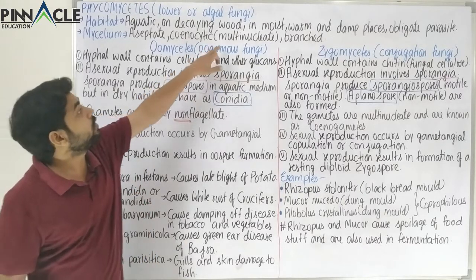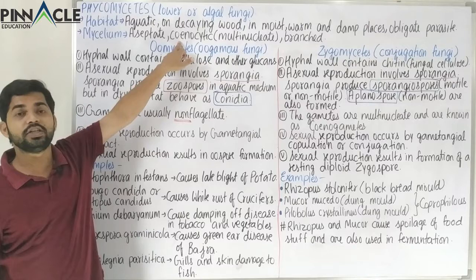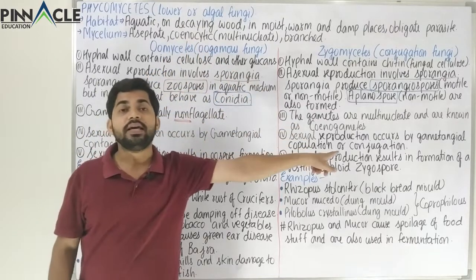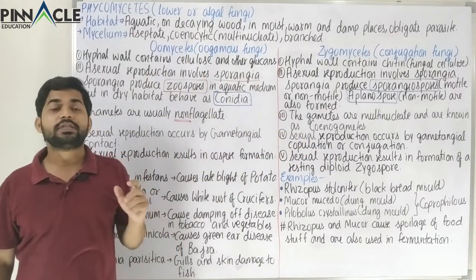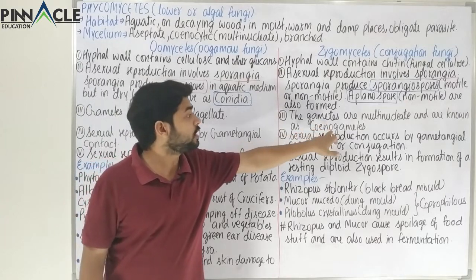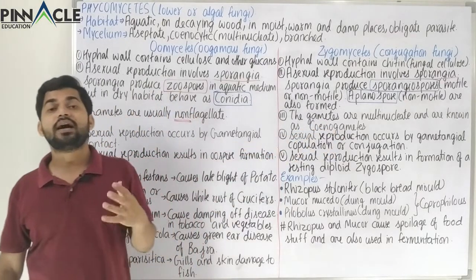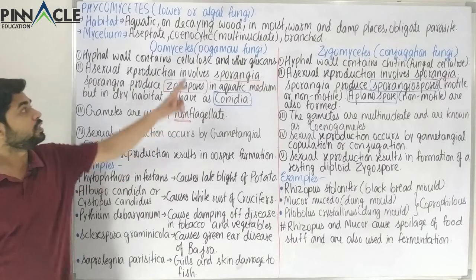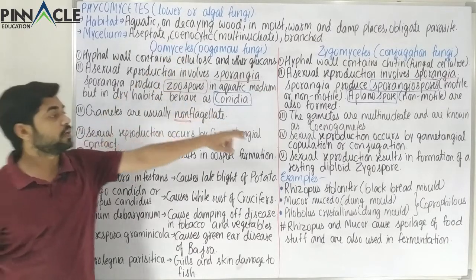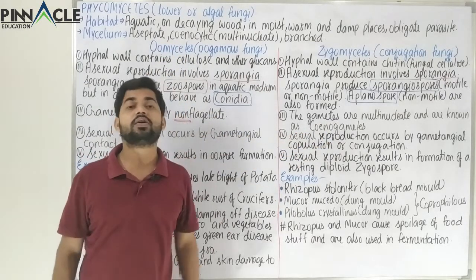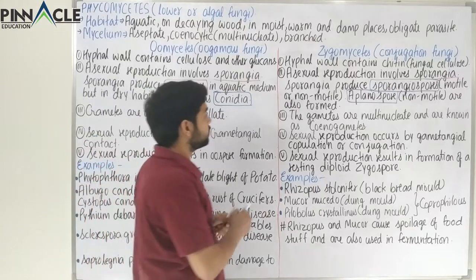A multinucleate structure is called cenocytic. That is why in that category the gametes are called cenogametes, because they are multinucleate. A multinucleate structure is called ceno. So here also the multinucleate gametes are called cenogametes.